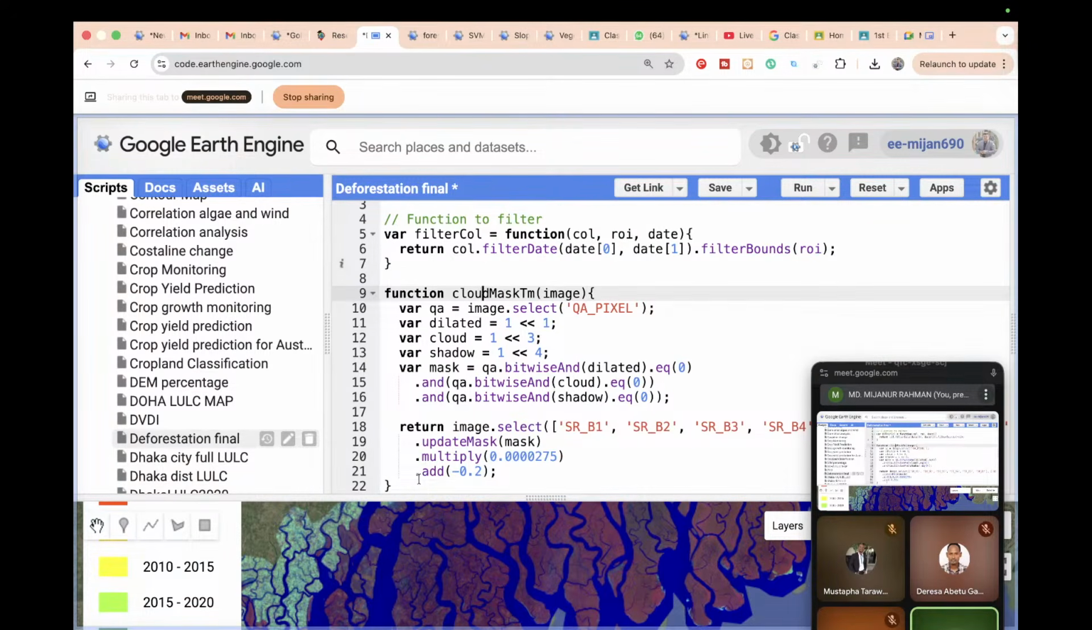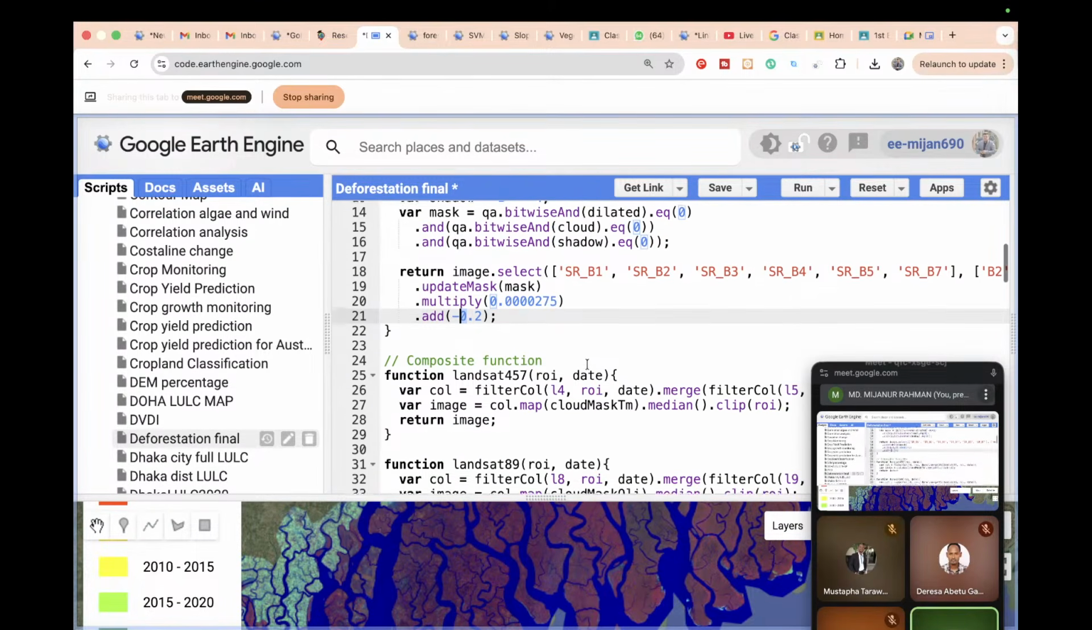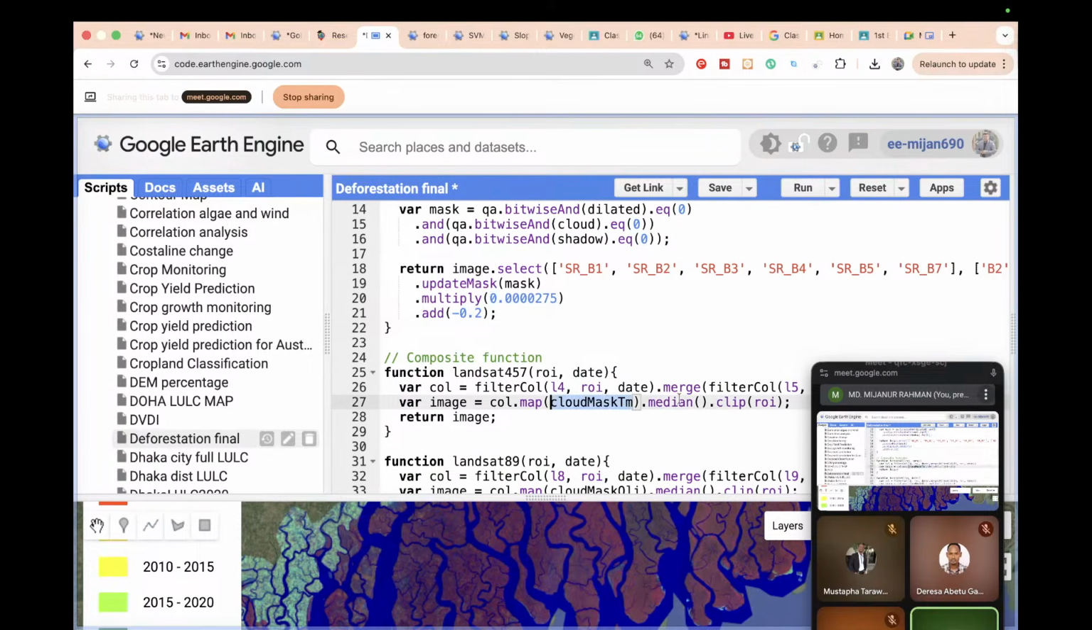This function basically helps you to remove the cloud and cloud shadow from your satellite imagery, and also reproject the scale factor. So simply multiply the scale and also add the offset value. Above all, we simply select these types of bands. So now this is the function I simply call, and create the median and clip with my study area.